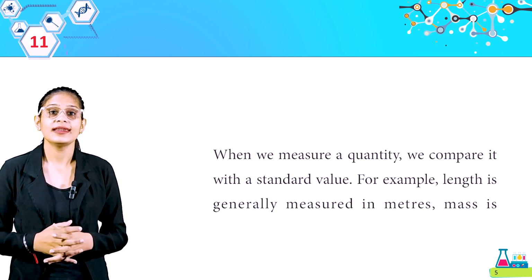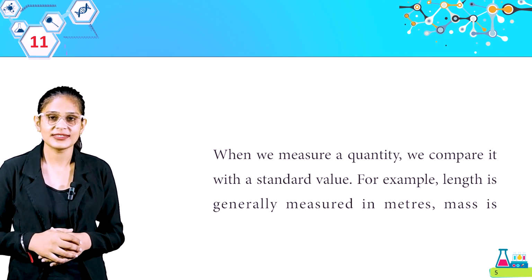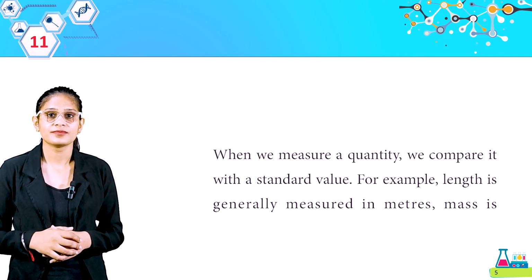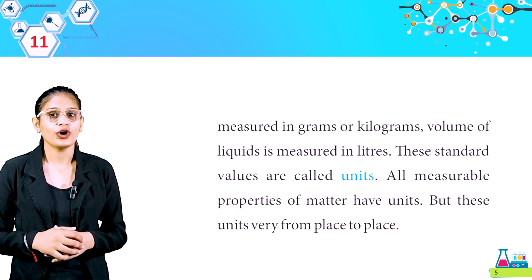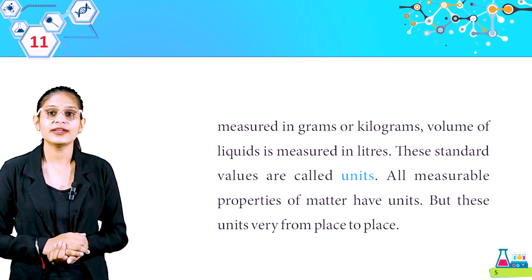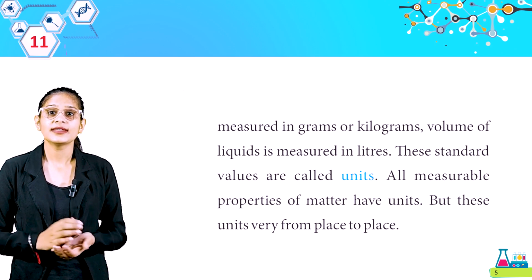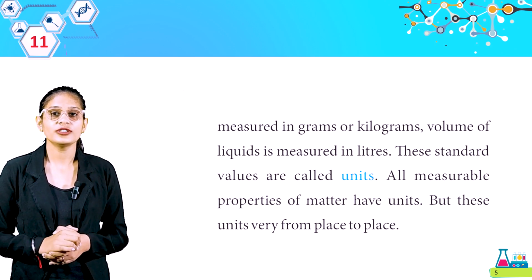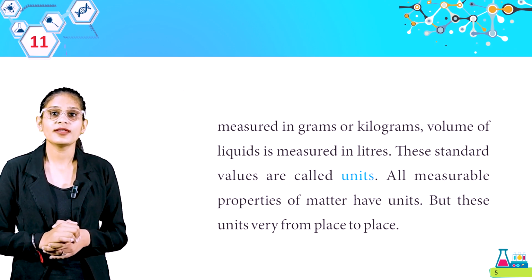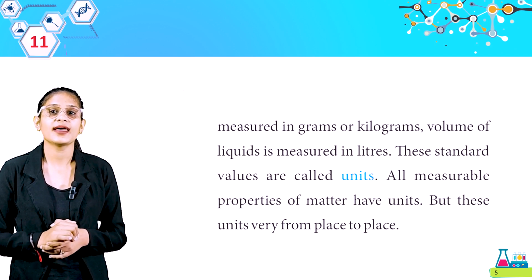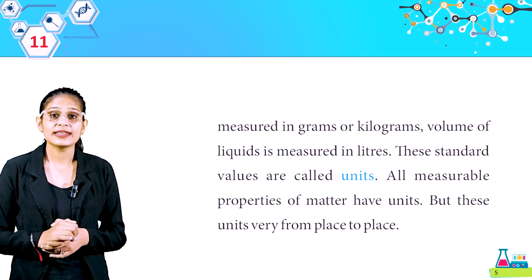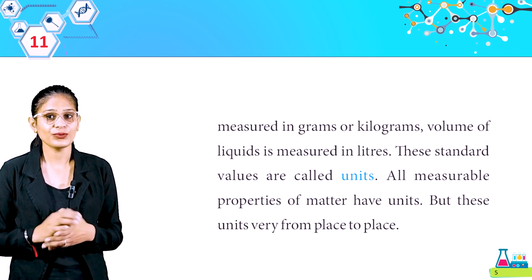When we measure a quantity, we compare it with a standard value. For example, length is generally measured in meters. Mass is measured in grams or kilograms. Volume of liquid is measured in liters. These standard values are called units. All measurable properties of matter have units, but these units vary from place to place.